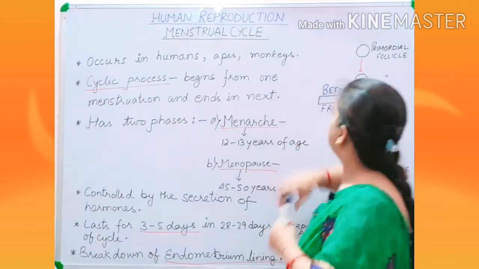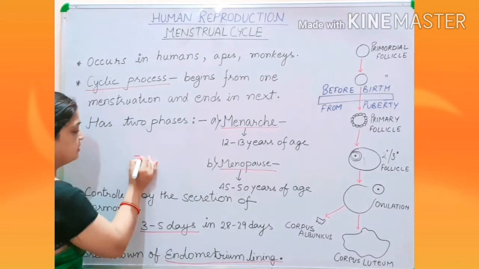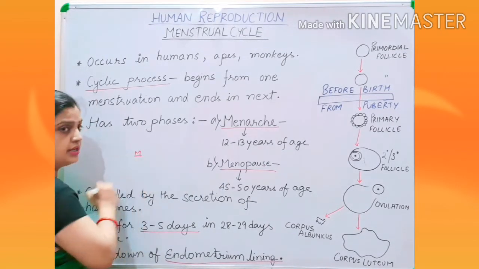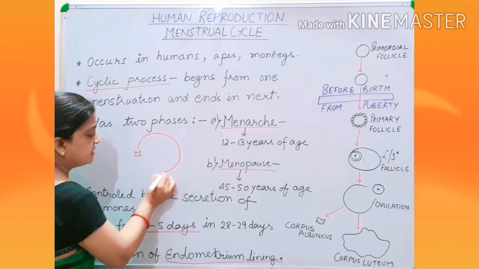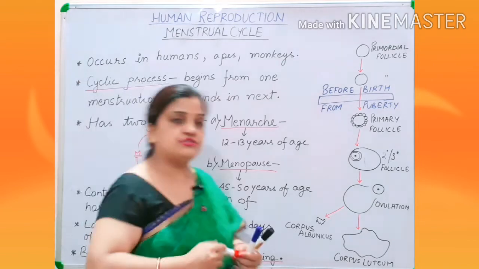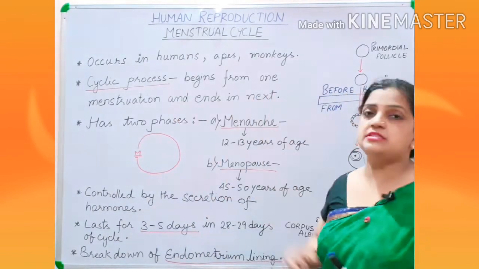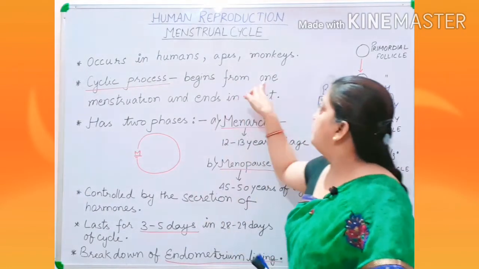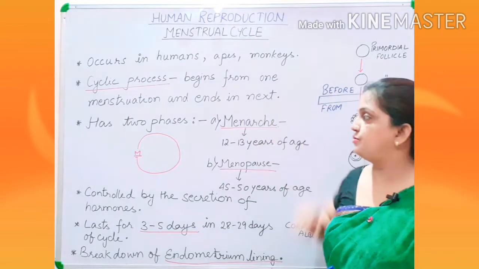So the cycle is starting from an event over here, and this event is menstruation, and then again it is following different stages and it is again ending up at menstruation. So your menstrual cycle is a cycle where this process starts from one menstruation and ends at the next menstruation.